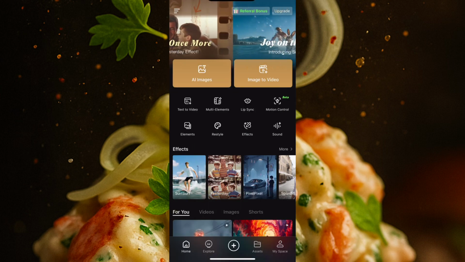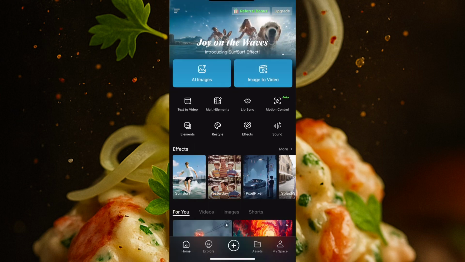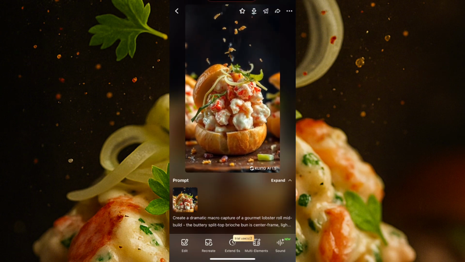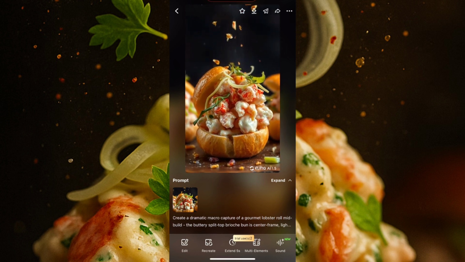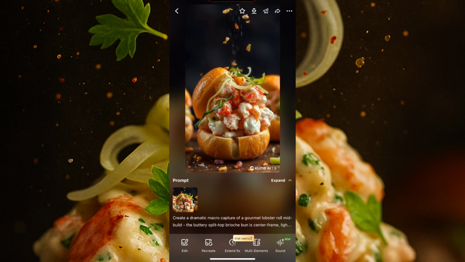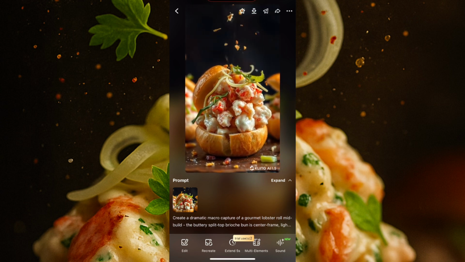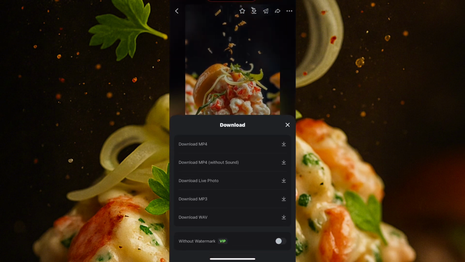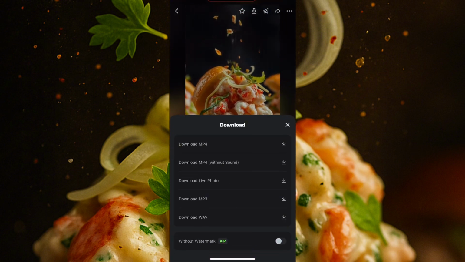So this is the Kling AI. Let's go check out our video that we were creating. So I'll click on assets, because that's where my videos are. Then I click on the video. So you can see, oh, this is so nice. Like, it is super perfect. Now when you're done, you just click on download and you download your video in your phone and you're good to go. So that's it, guys.